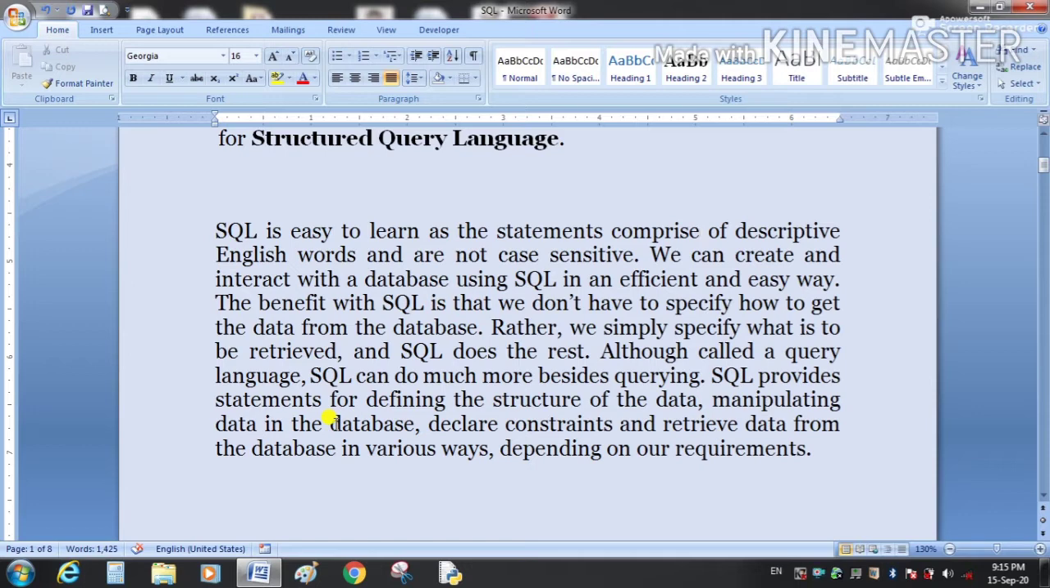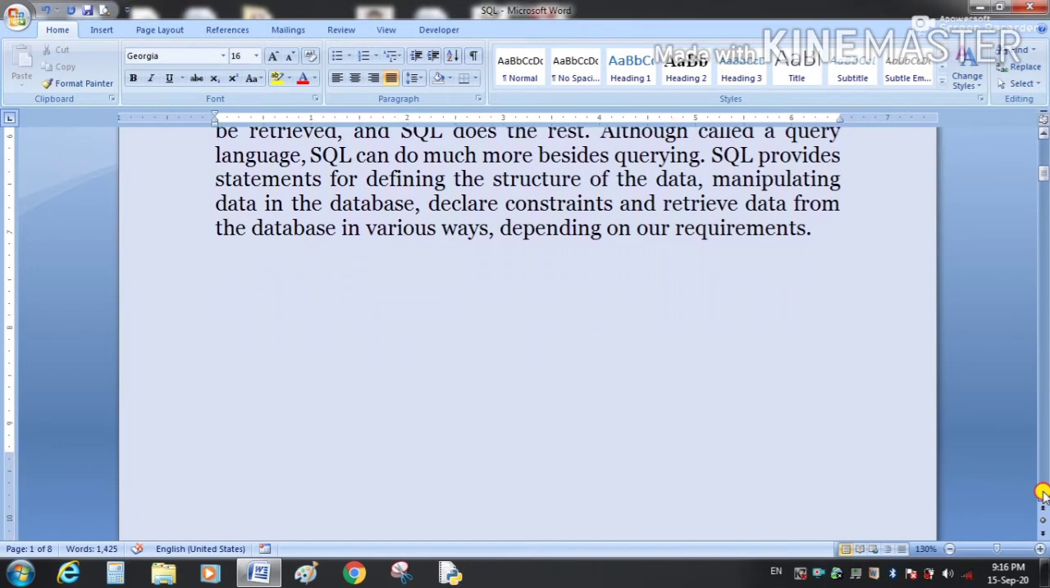Although it is called a query language, SQL can do much more besides querying. SQL provides statements for defining the structure of the data, manipulating the data in the database, declaring constraints, or we can say restrictions, and retrieving data from the database in various ways depending upon our requirements.